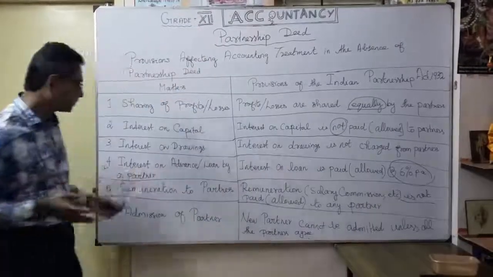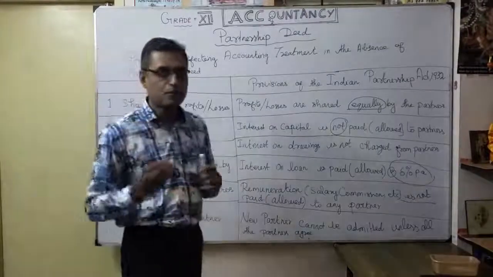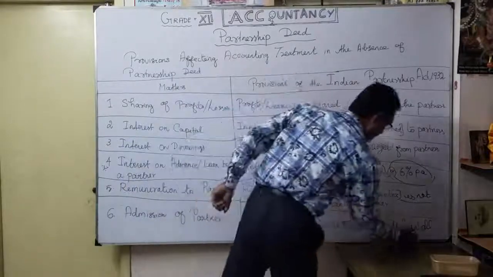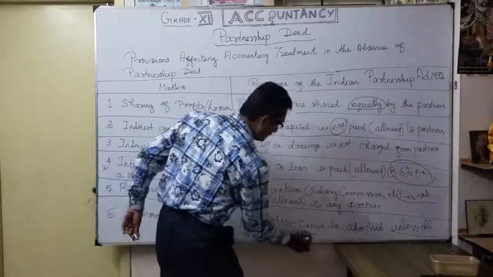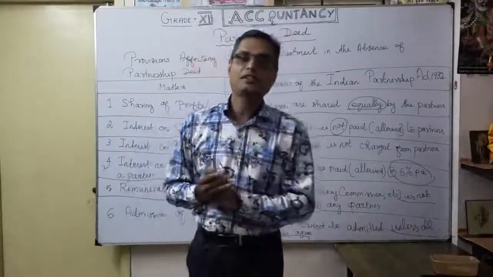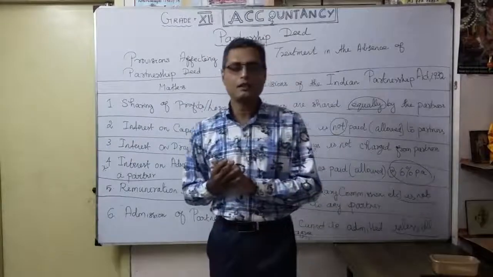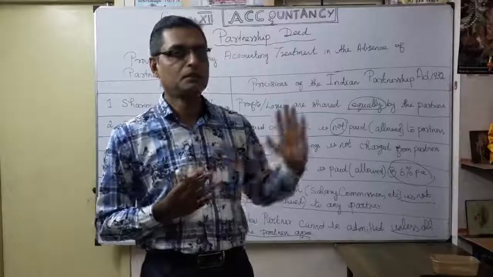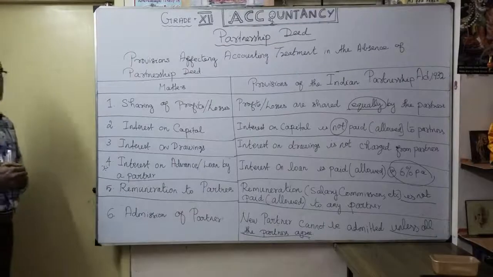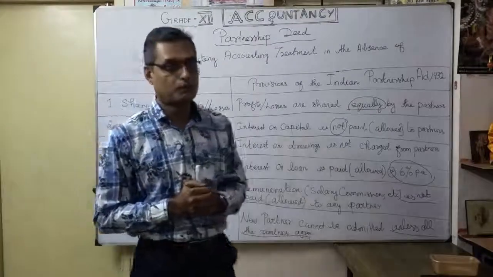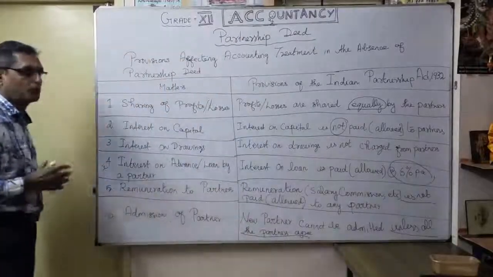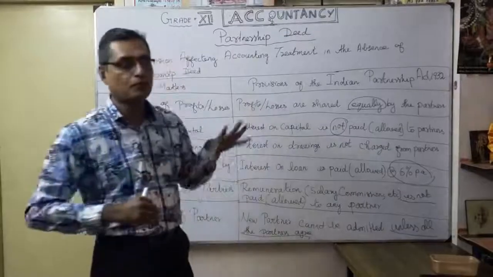And finally, admission of a partner. A new partner cannot be admitted unless all the other partners agree. That is very important. Suppose any partner objects to a new admission, then naturally a new partner is not possible under the Partnership Act 1932. Those are the six provisions, which are very important for the accounting treatment in the absence of a partnership deed. That statement is very important. The six points are very important for the partnership deed.